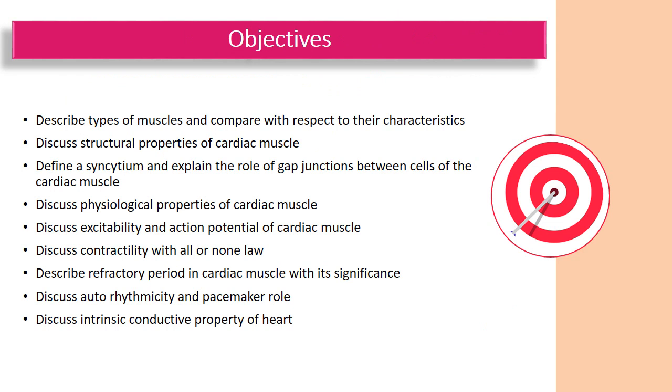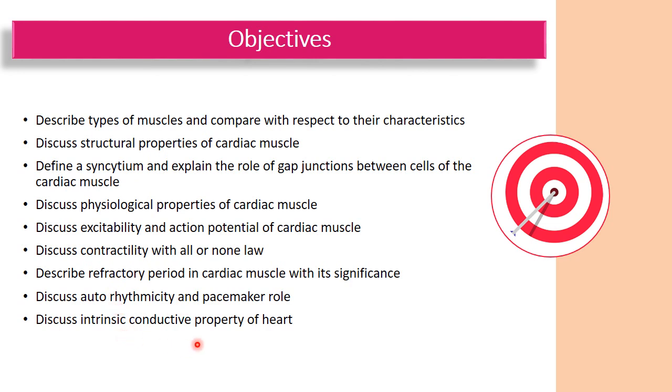These are the objectives. At the end of the lecture you would be able to discuss the types of muscles and their characteristics, discuss structural properties of cardiac muscle, how they work as syncytium, along with the role of gap junctions and intercalated disc, discuss the physiological properties of cardiac muscle like excitability, contractility, rhythmicity, and conductivity.